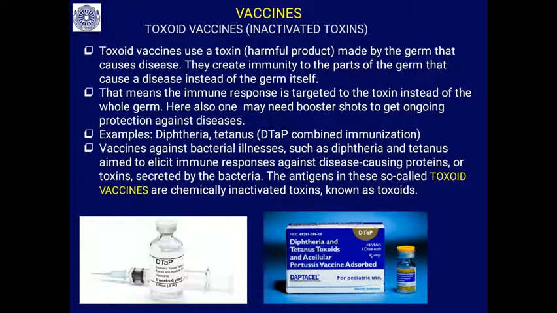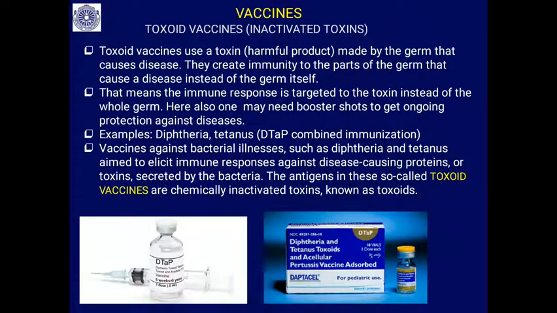They create immunity to just the toxin. So they create immunity to the parts of the germ that cause the disease symptoms instead of the germ itself. That means the immune response is targeted to the toxin, not the whole germ.